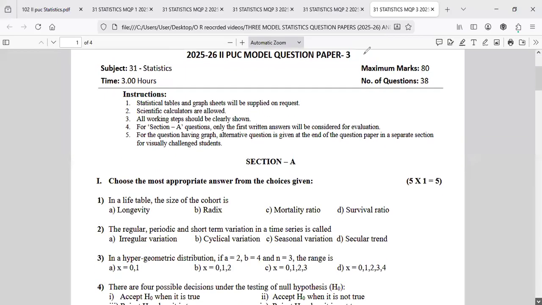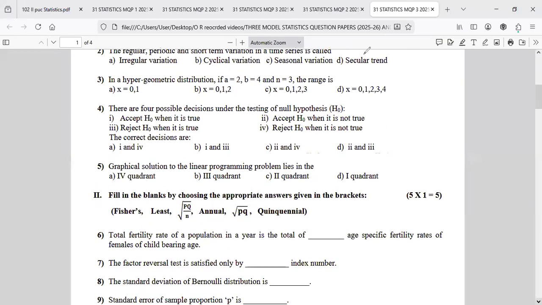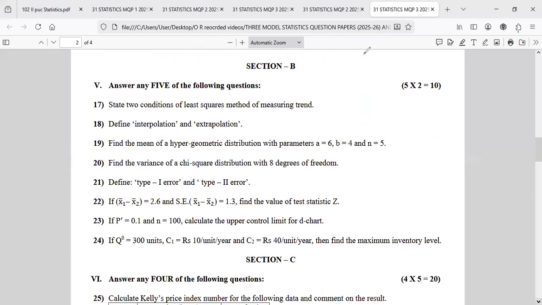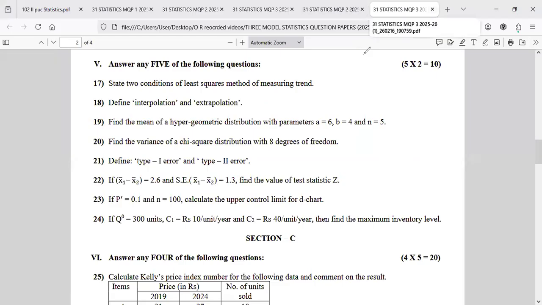So let me go for model 3. Model 3 paper. Yes, ready. Okay, model 3, section B. Let's see which questions are there. What are the questions there? Yes. Screen is sharing, right? Can anyone respond? Okay. Yes.